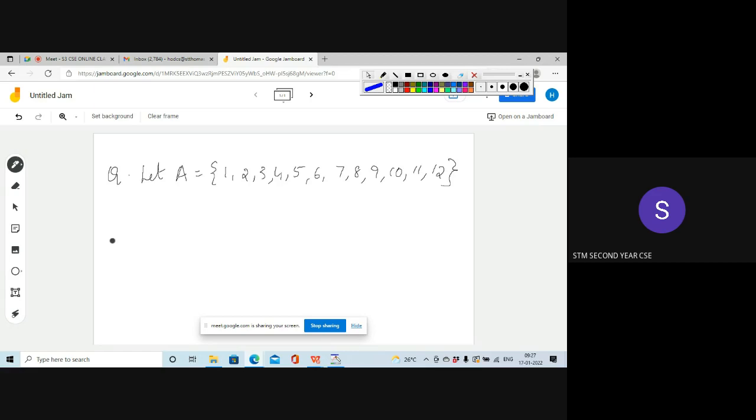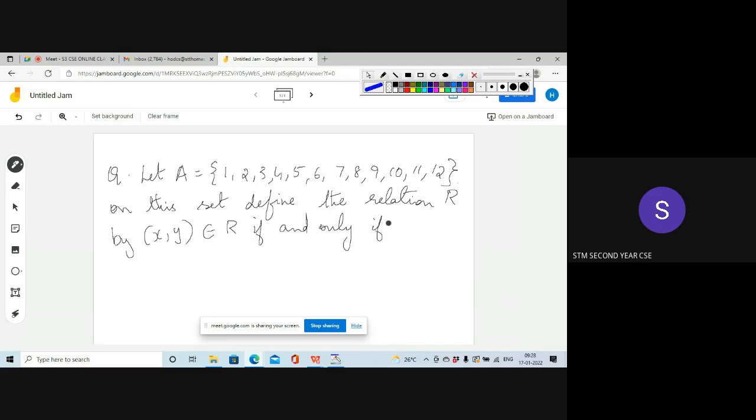Then on this set, define the relation R by: xy is an element of R if and only if x minus y is a multiple of 5.